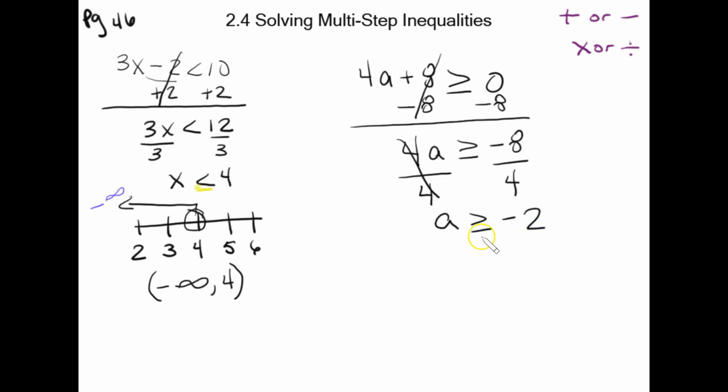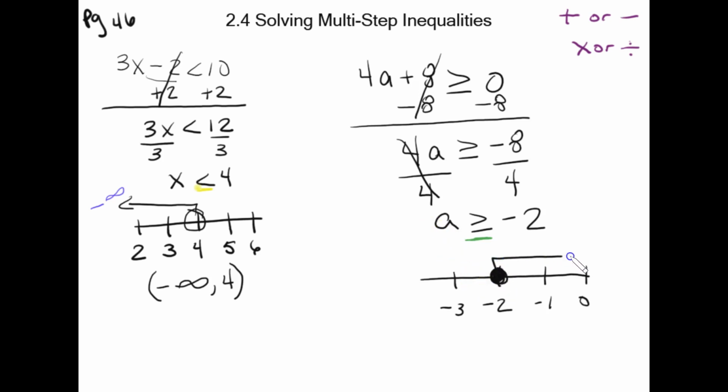All right. Again, we've got a closed circle indicated by the greater than or equal to sign. Negative 3, negative 2, negative 1, 0. It is a closed circle at negative 2. And a are all the values that are greater than that.